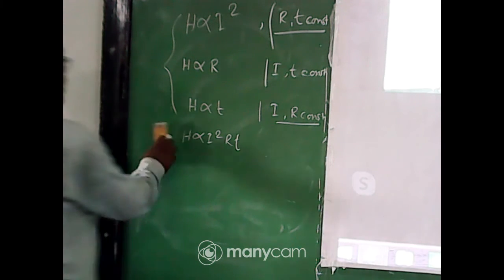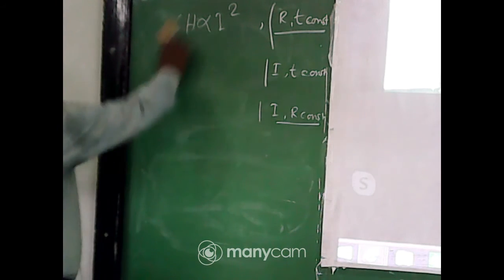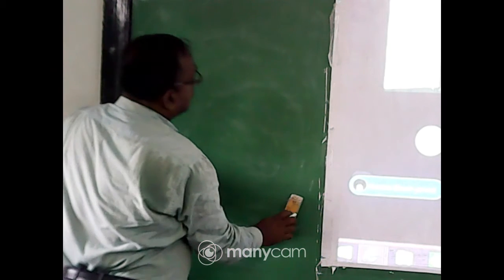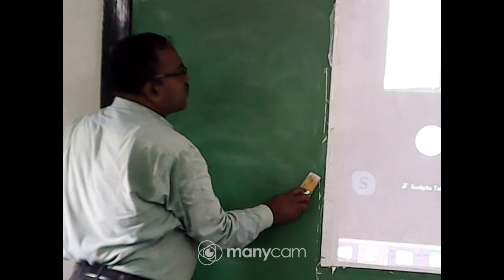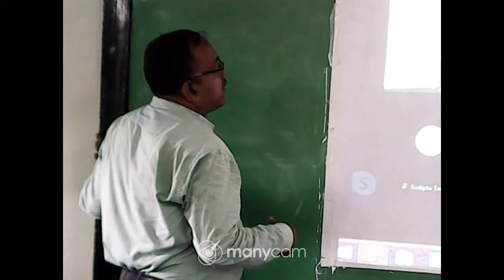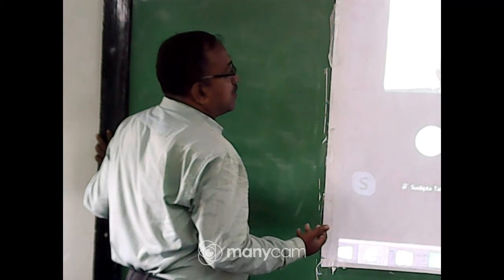So, next part, application. Application means in your daily life, you use in your room the bulb, the heater, the geyser, the iron. So many electrical instruments are there. You see, it depends on the material whose resistance is more, heat will be more.